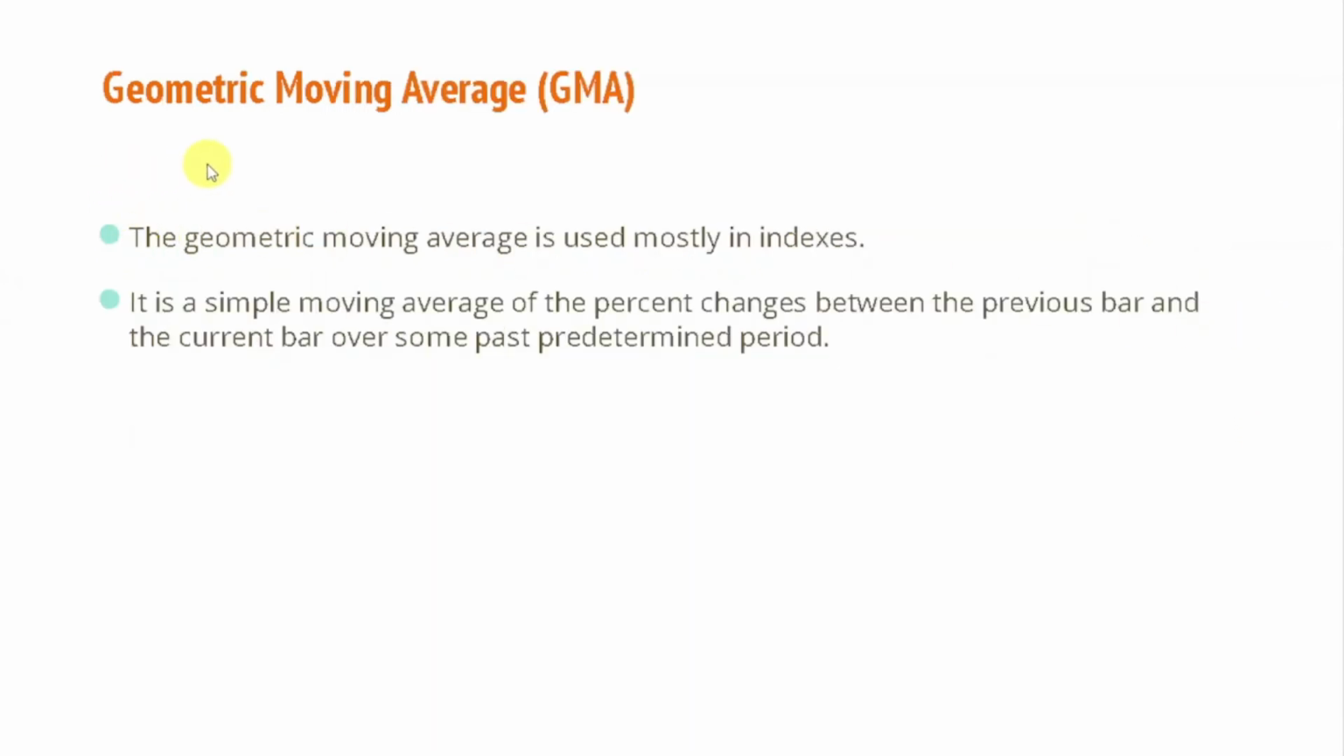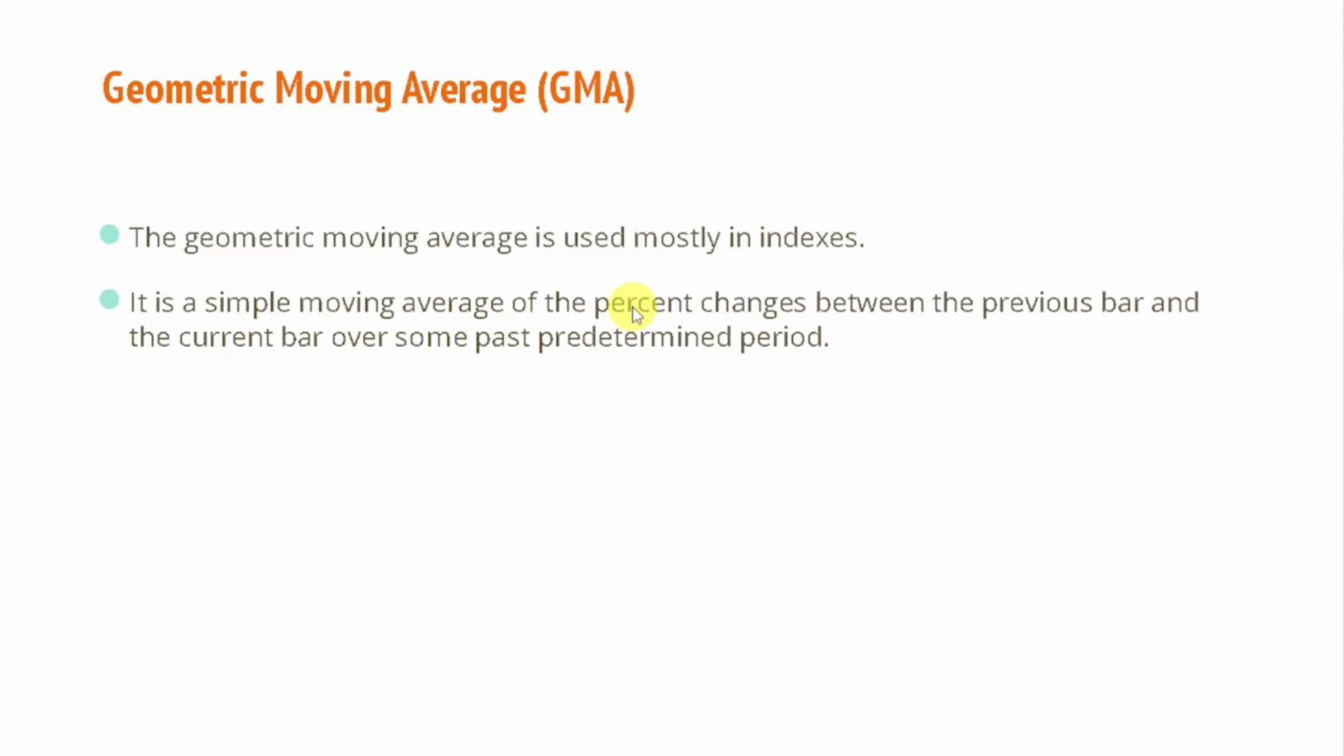Now there is another moving average, which is the geometric moving average. The geometric moving average is used mostly in indexes, and it is plotted not on the basis of price change, but on the basis of percentage change. So if the Nifty 50 or any other index goes up by 1%, then the moving average is going to go up by 1% as per this geometric moving average. So the geometric moving average takes percentage change into account, not price change.